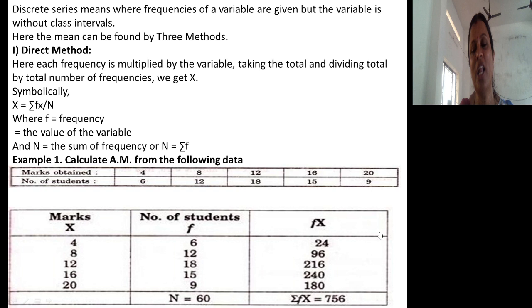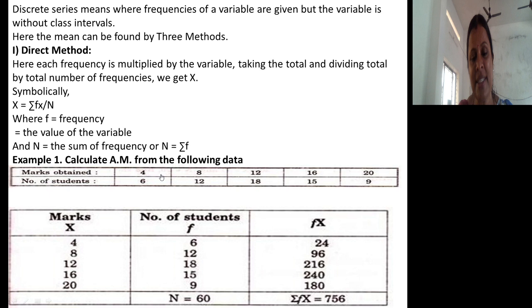This is grouped data and discrete series. Marks obtained are not in class intervals. Listen carefully. I have not given marks like 4 to 8, 8 to 12, 12 to 16, 16 to 20. I have not given it like this. How many students scored 4 marks?